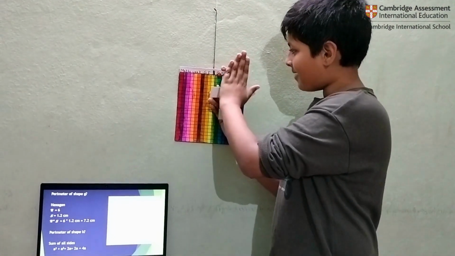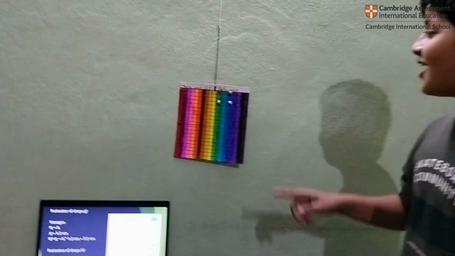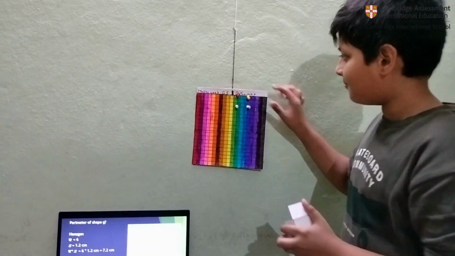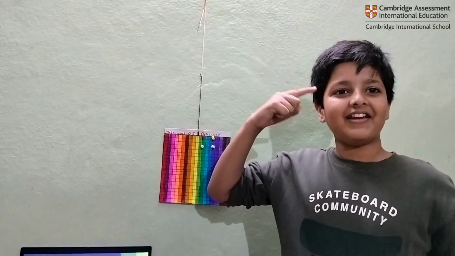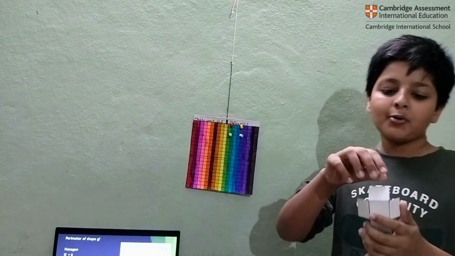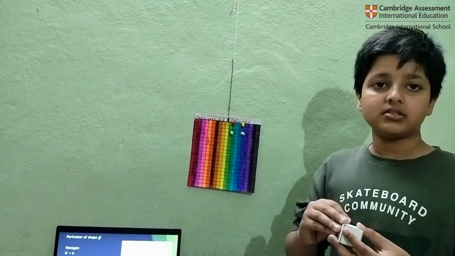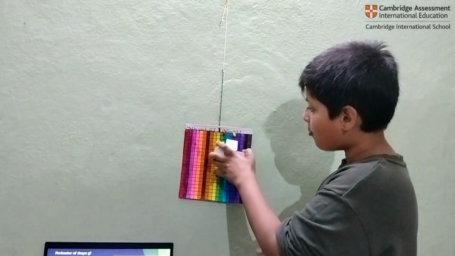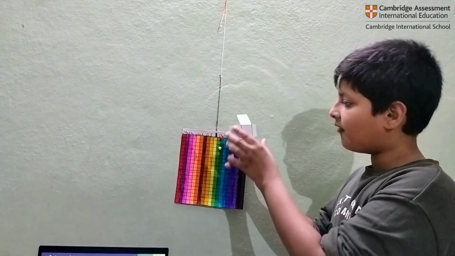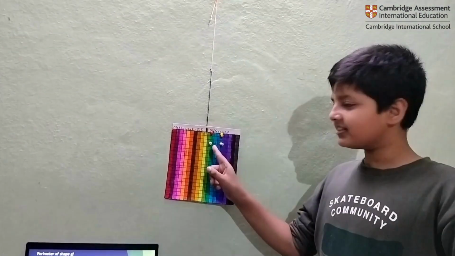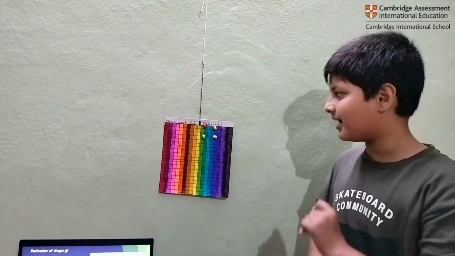We could do with a bit of magic to calculate it. Now, the pins are there and they are in the shape of only one square, not all of them. But we can use the brain, the most important part that mathematicians use, and calculate the area of this entire shape. Now, as this is a cube, we know that all faces are equal. They are all squares and as all are equal, this one area will be the area of all of these squares. So, all we need to do is calculate this and just multiply it by 6.